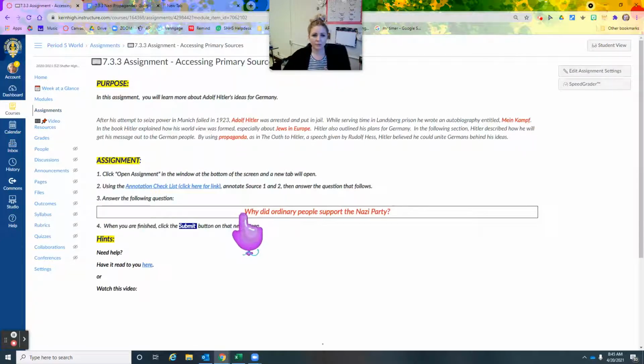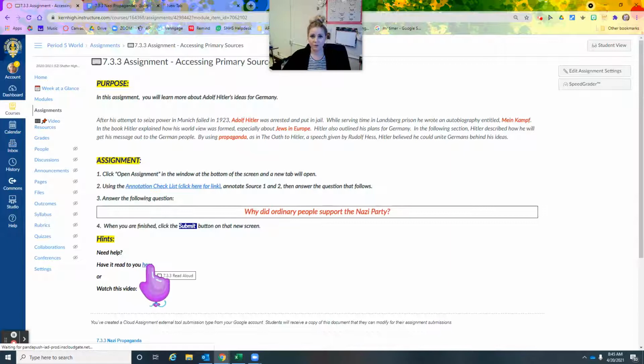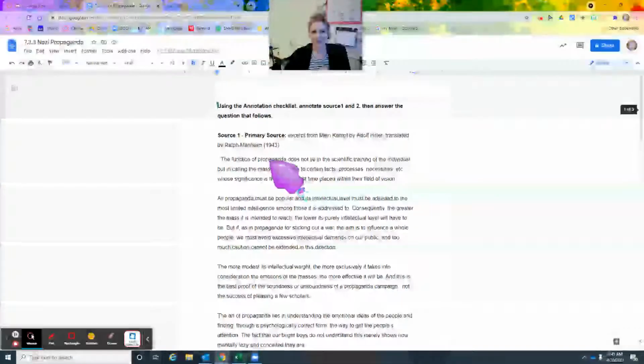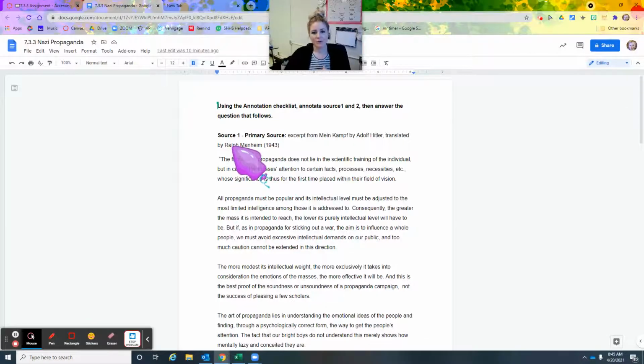So again, if you want it read to you beforehand, you can click this button and just click the immersive reader option, or you can follow along with me. So I clicked the blue link and I am at our assignment. So here we go. Source one, it's a primary source. So this means it's a first person account. It's an excerpt from Mein Kampf, means it's a chunk of the book, by Adolf